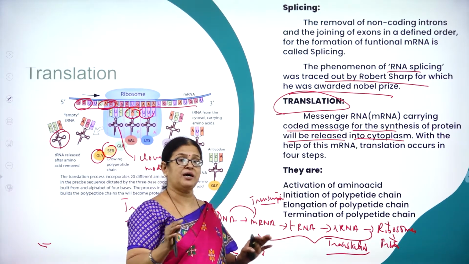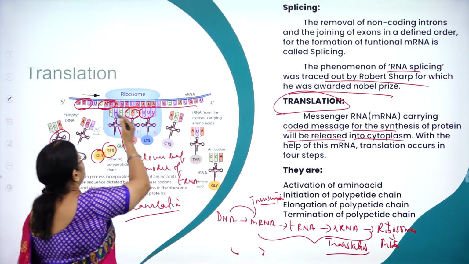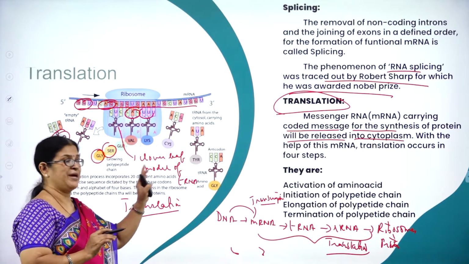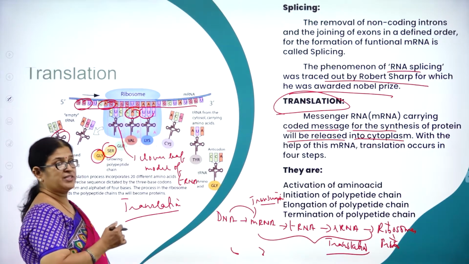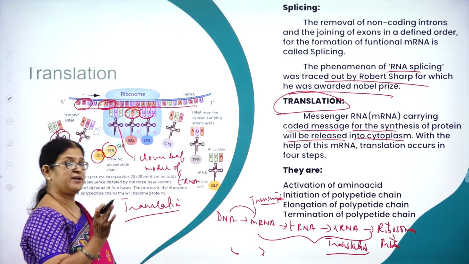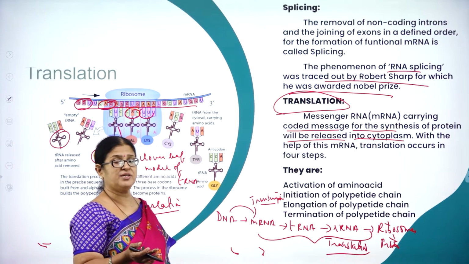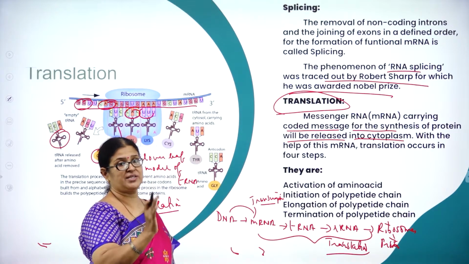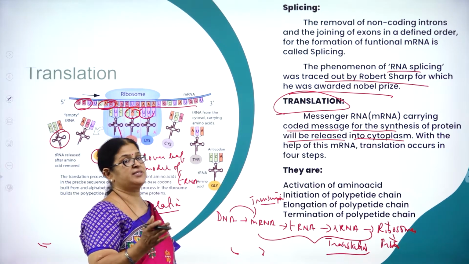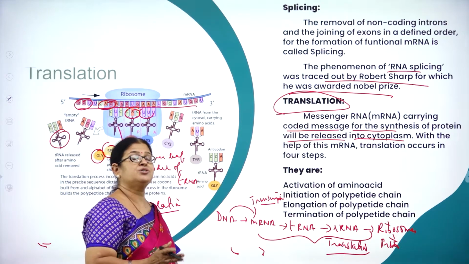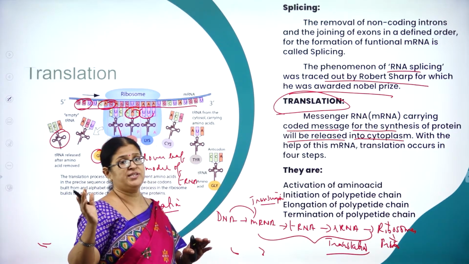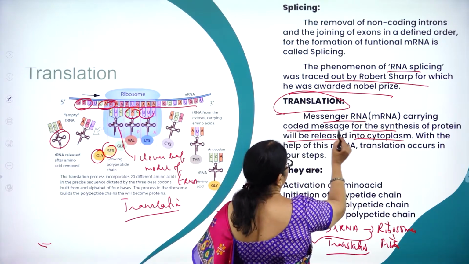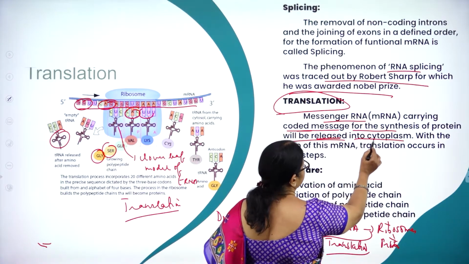Haphazardly the amino acids will not come and join. Here you can see there is a particular amino acid that has to come next, and it is already defined by DNA to mRNA. So that genetic message is carried by mRNA, comes out of the nucleus to the cytoplasm and guides tRNA to carry that specific amino acid that makes a particular protein. As I said, hair is a protein, nail is a protein. So each protein has a particular amino acid sequence. So messenger RNA carrying the coded message for the synthesis of protein will be released into the cytoplasm.